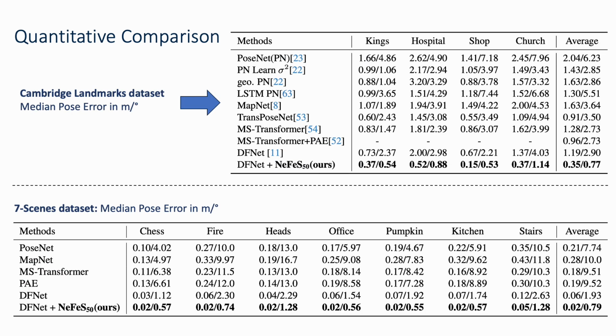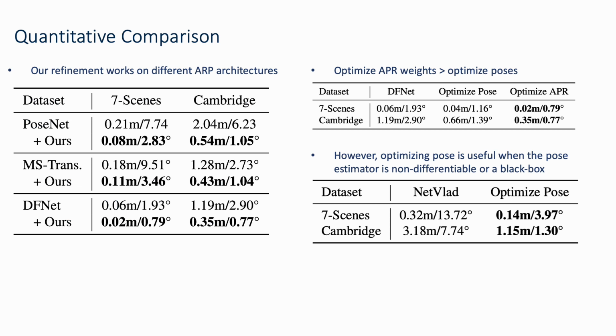Quantitatively, our method outperforms all of the state-of-the-art APR methods on both translational and rotational errors. We see this on both outdoor and indoor datasets. We also note that we can optimize both APR weights or we can optimize the poses directly. And our refinement method works on different APR architectures without further training.